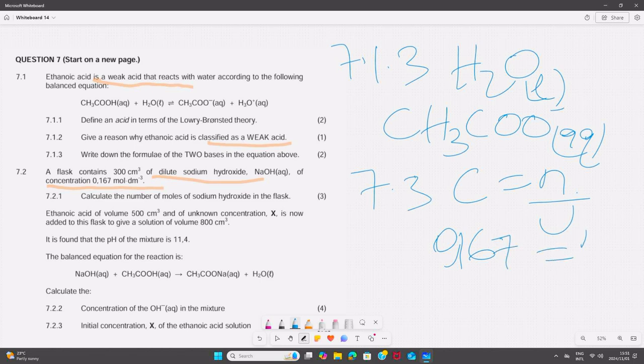We are also given the volume, but it is given in centimeter cube, so conversion is necessary. We can simply say 300 times 10 to the power negative 3, or 300 divided by 1000. Then the answer there is 0.05 mole.